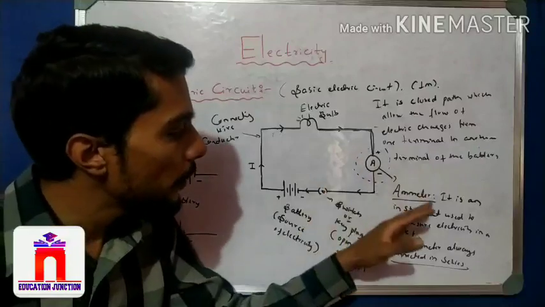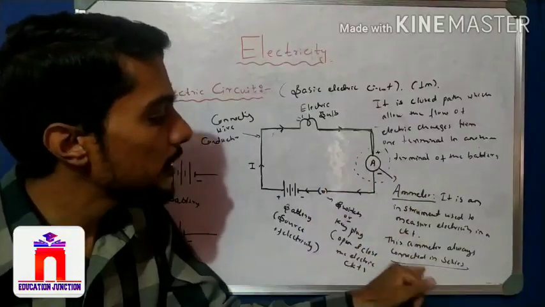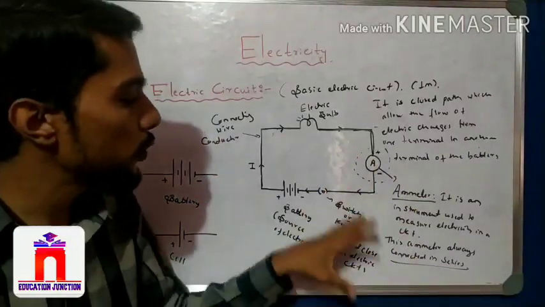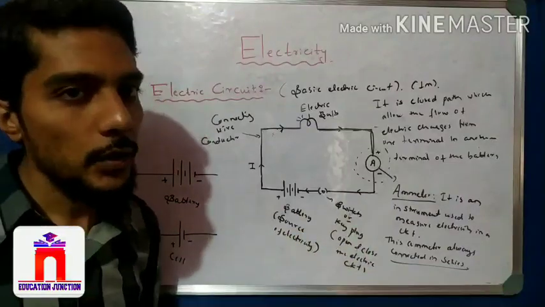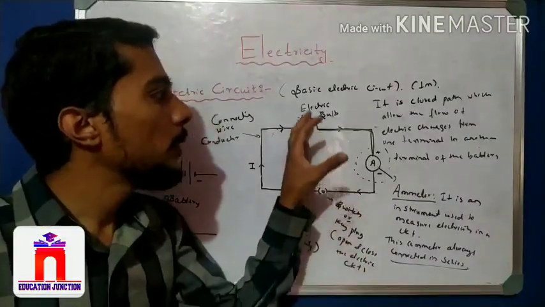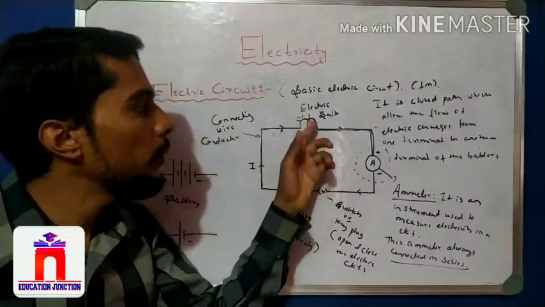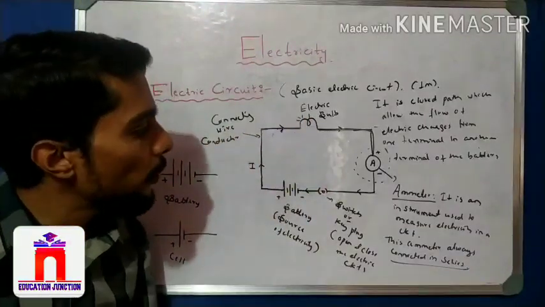Then what is the meaning of an ammeter and how is it connected? We know all these points. What is a switch? What are open and closed circuits? In a closed circuit, the bulb glows. In an open circuit, the bulb does not glow. So these are the basic points we remember here.